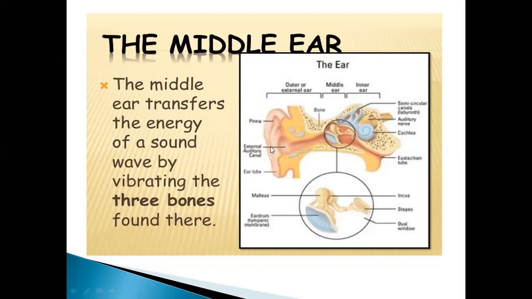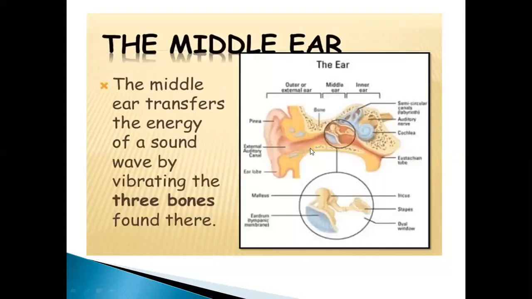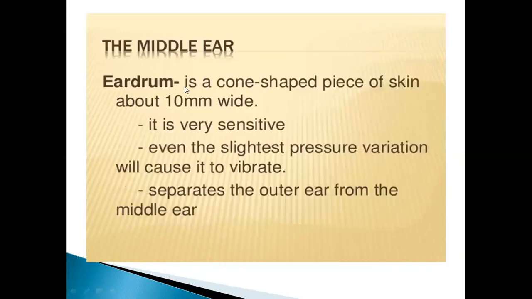And what happens when the sound is coming here, right? This is the eardrum. Sound waves come and produce vibrations on the eardrum. Now this eardrum sends these vibrations towards the malleus, incus and stapes, right? Next, the middle ear. The eardrum is a cone-shaped piece of skin about 10 millimeter wide. It is very sensitive. Even the slightest pressure variation will cause it to vibrate. Yes, it vibrates and sends such vibration towards the three bones.